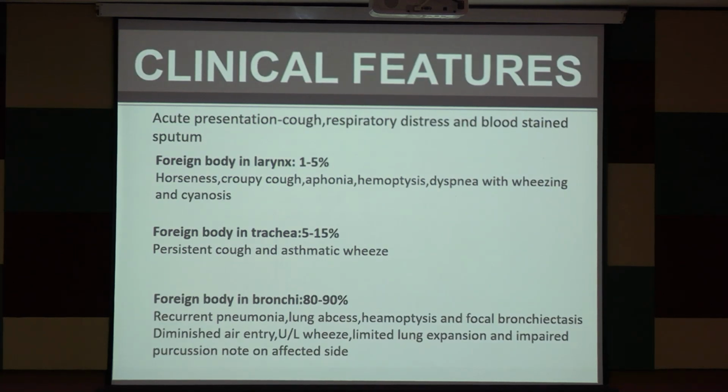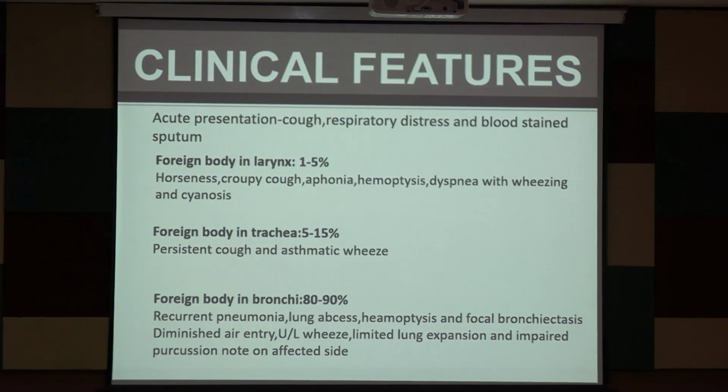The acute presentation will be cough, respiratory distress and blood-stained sputum. The rest of the symptoms depend on where the foreign body gets obstructed. If it is in the larynx, the child will present with hoarseness, whooping cough, apnea, hemoptysis, dyspnea and wheezing, and in severe cases cyanosis.